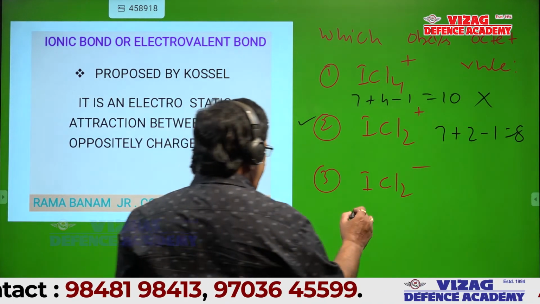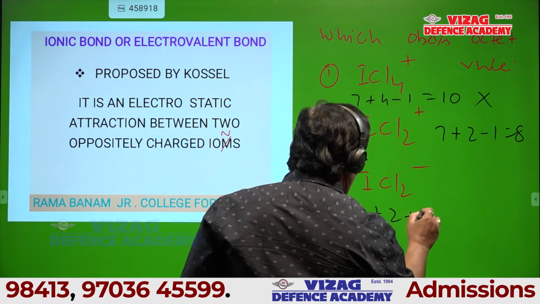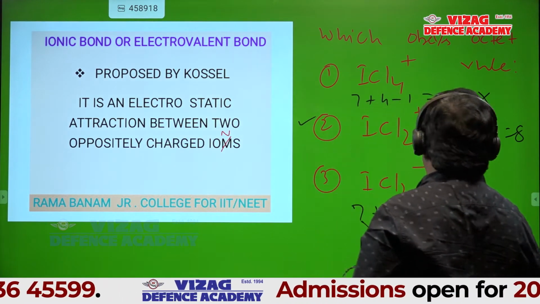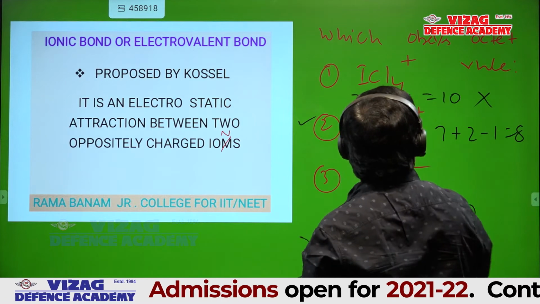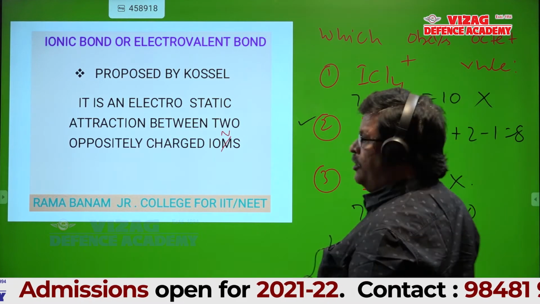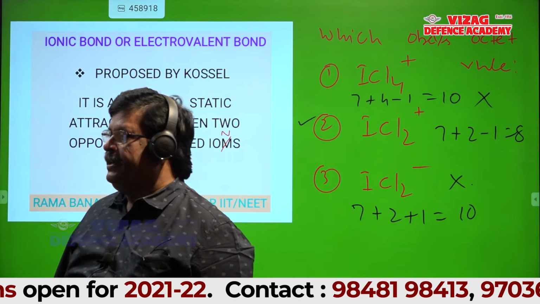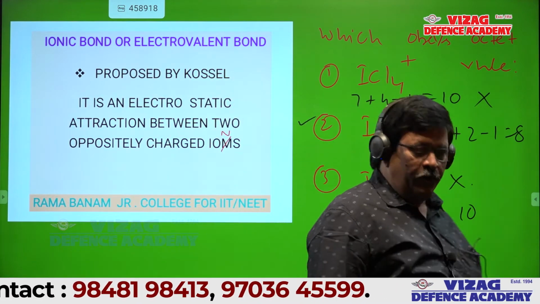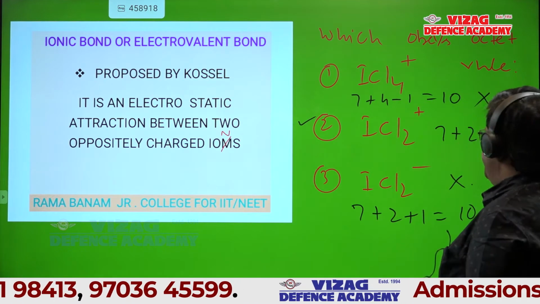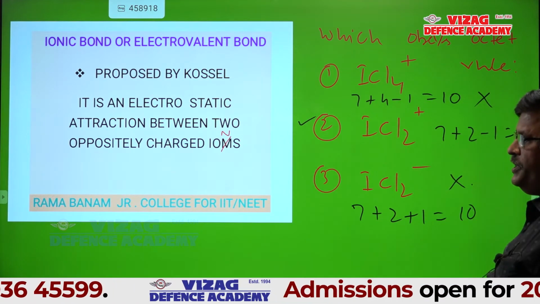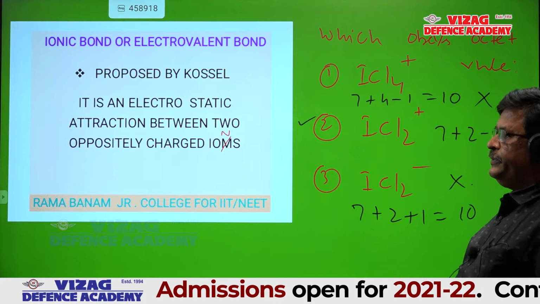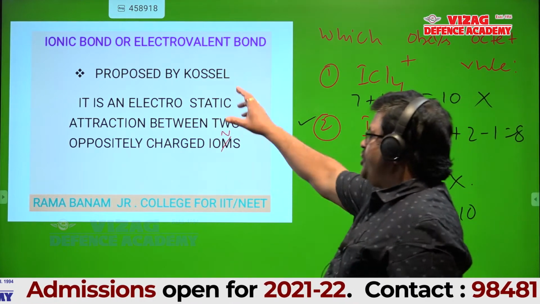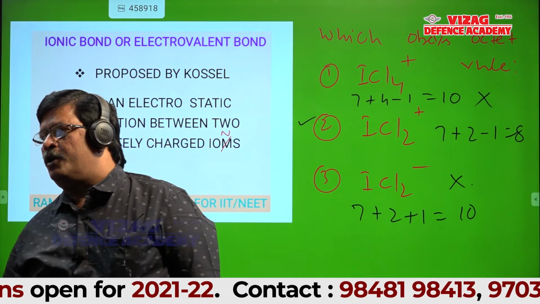For this, 7 plus 2 plus 1, 10 electrons. It does not obey. It disobeys. So in the given 3, only one obeys the octet rule, that is ICl2 plus. Any doubt in these 3, students? No, sir. Now, can we start a new part, ionic bond or electrovalent bond?